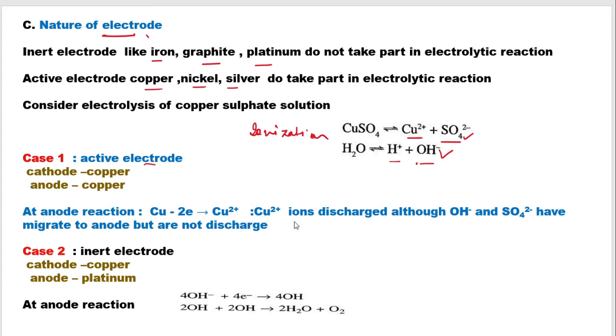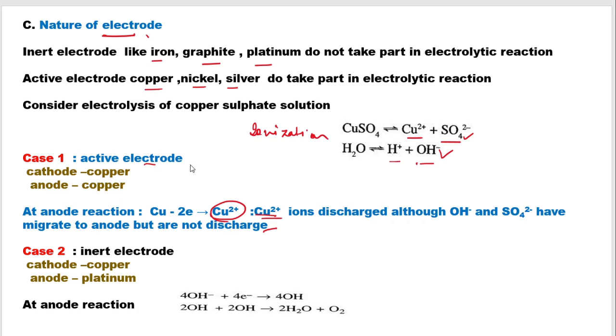But since copper is an active electrode, it itself will lose electrons to form copper ions. Now these copper ions will get discharged, although OH- and sulfate ions are migrating towards the anode, they will not get discharged, because of the presence of the active electrode.